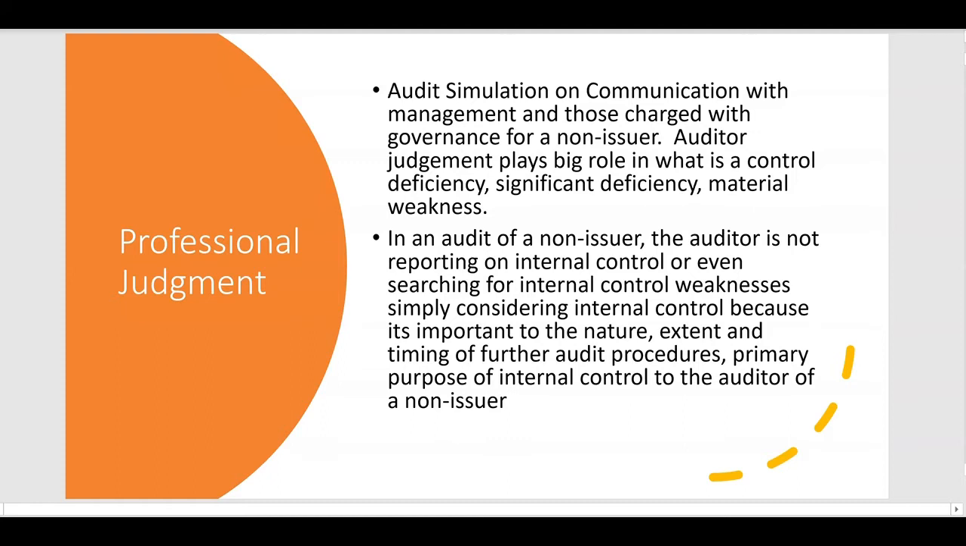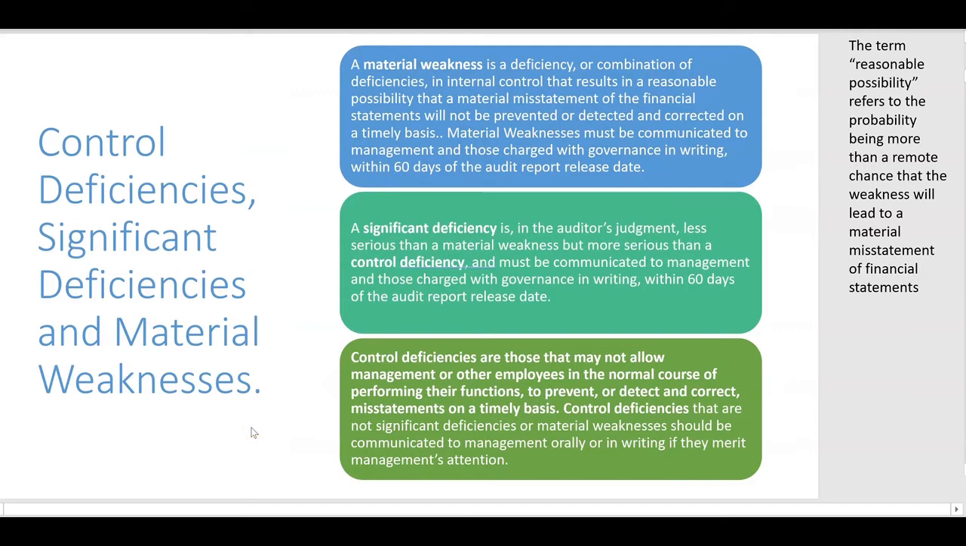So that's the primary purpose of internal control to a financial statement audit of a non-issuer, is to determine the nature, extent, and timing of further audit procedures. So let's review these deficiencies in internal control that are reported to governance, to management. We have to know the difference between a material weakness, a significant deficiency, and a control deficiency. If you remember, a material weakness is a deficiency or a combination of deficiencies in internal control that results in a reasonable possibility that a material misstatement of the financial statements will not be prevented or detected and corrected on a timely basis.